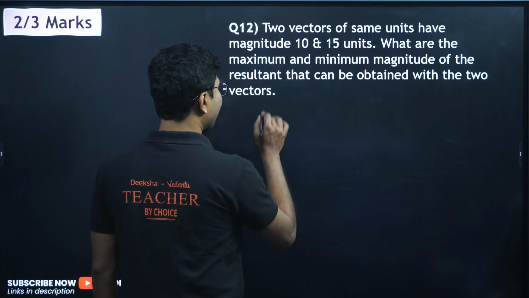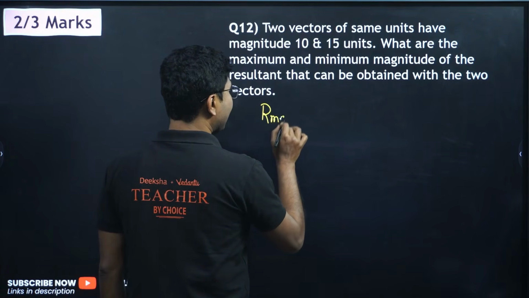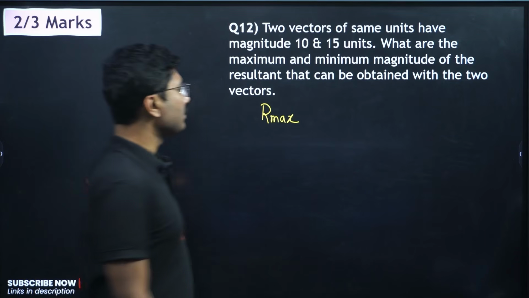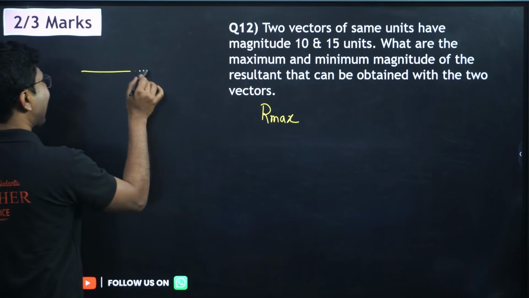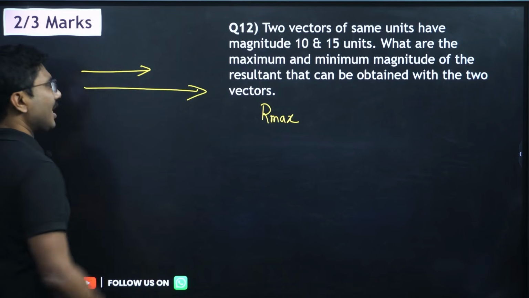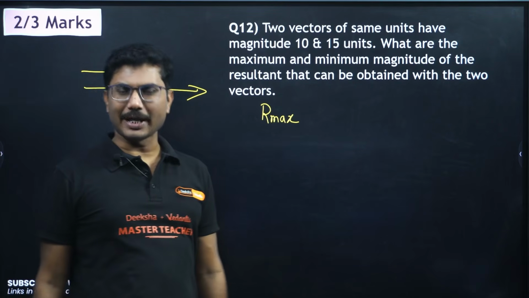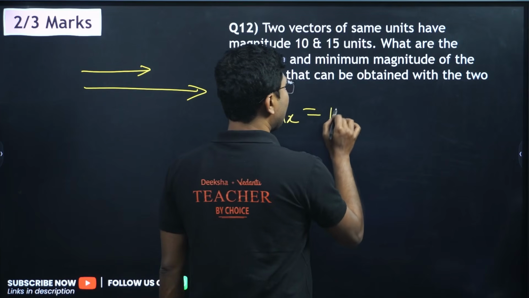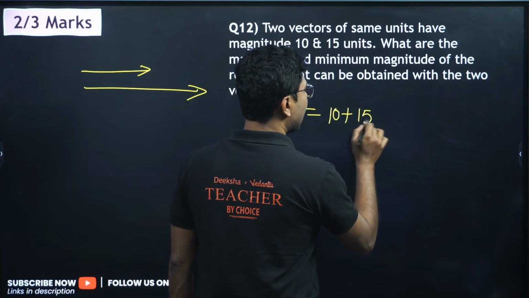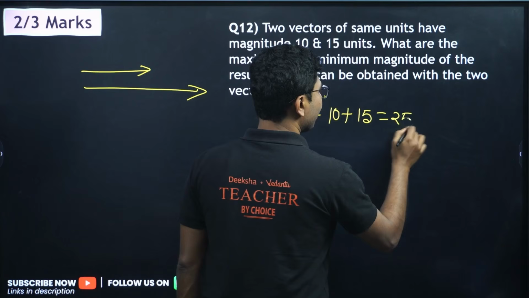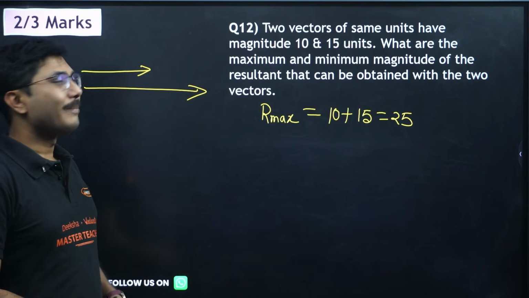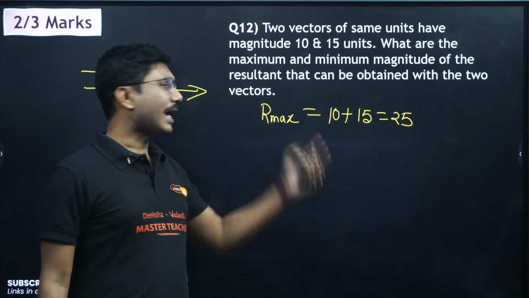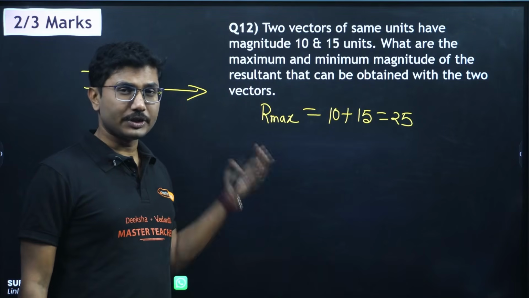Okay, so maximum vector, maximum magnitude, only magnitude, direction is not required. Maximum is possible when both vectors are in the same direction. If both vectors are in the same direction, then the magnitude is maximum. So maximum will be 10 plus 15, that is 25. Now magnitude does not take any sign, so you can use positive only.